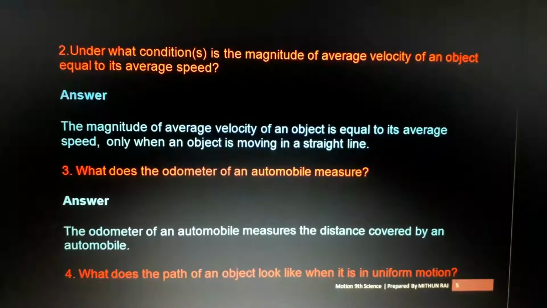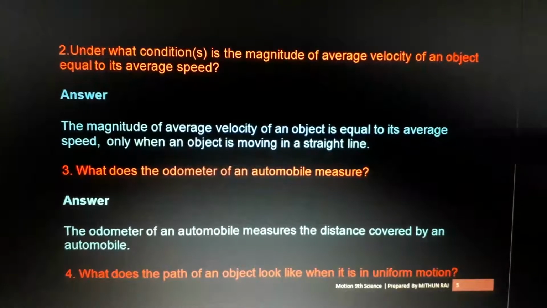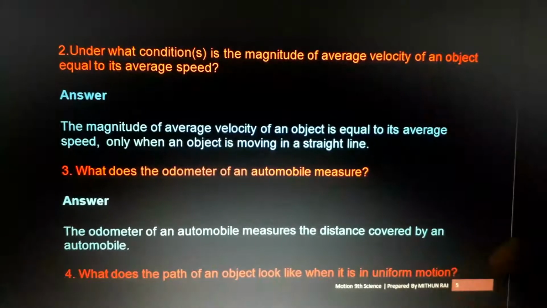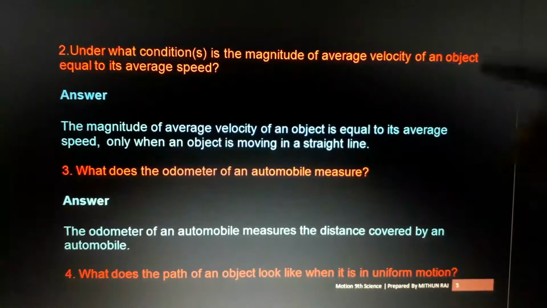Mostly in older vehicles, it will be in the center of the speedometer. One speedometer indicates speed, and this odometer is in the center, a small square with lots of old number locks. Have you seen? It is called an odometer. Okay, anyways, so that is the measuring of distance.